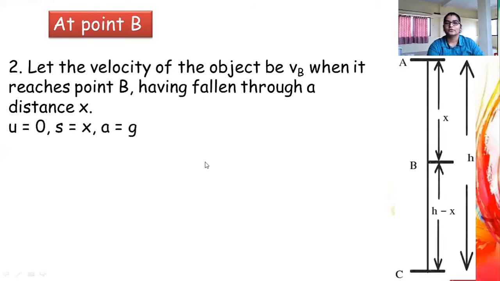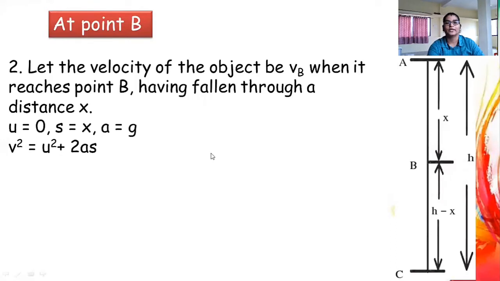So u, the initial velocity, is 0 during free fall, s, the displacement, is x, and acceleration is the acceleration due to gravity, and as it is falling vertically downward, acceleration is positive.